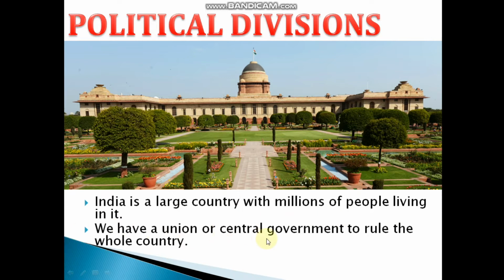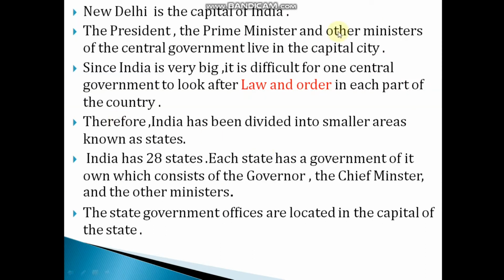India is a large country with millions of people living in it. We have a union or central government to rule the whole country. New Delhi is the capital of India. The president, the prime minister and other ministers of the central government live in this capital city.